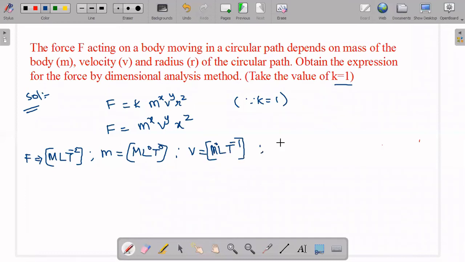Next, radius. Sorry, a small writing mistake, it is r. So what do we have? For r, the radius dimension, radius is nothing but length only. So m power 0, L, t to the power of 0, right?